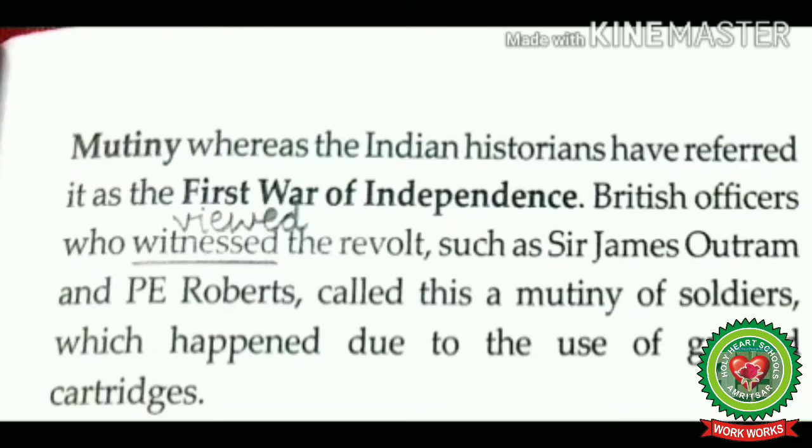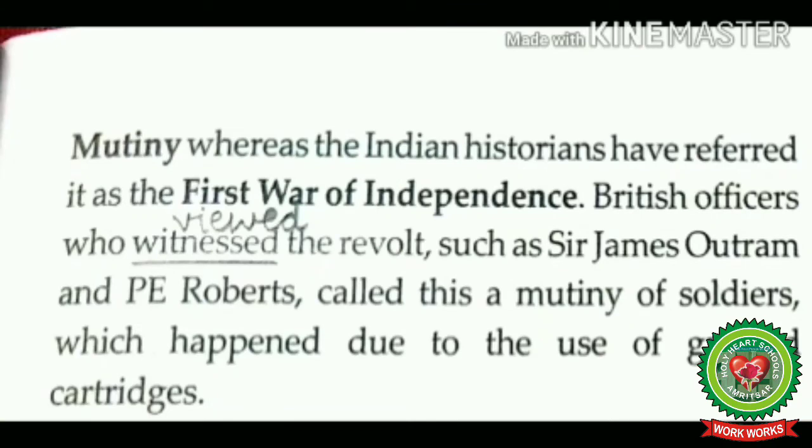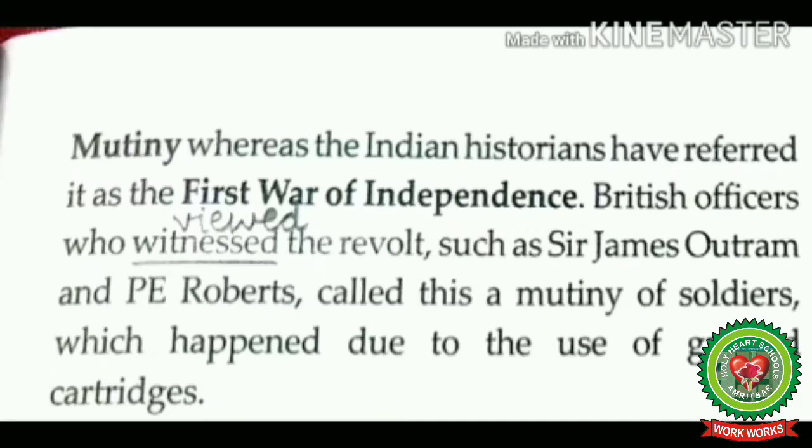Means the British historians called it a purely military revolt, while the Indians regarded it as the First War of Independence. The British officers who viewed this revolt called it a mutiny of soldiers because it happened due to the use of greased cartridges. Whereas on the other hand, the Indian historians termed it as the First War of Independence.